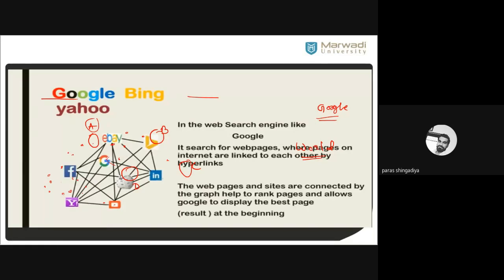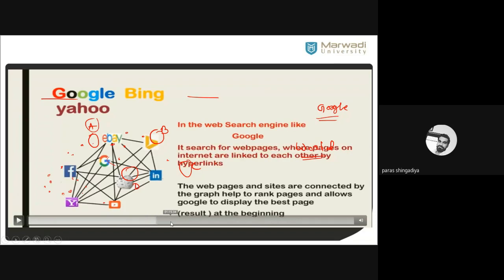For example, if I search my name in the Google search bar, then I will get all these links, all my profiles connected with Facebook, LinkedIn, Gmail and so on. All these profiles will be available in the Google search bar. So how does it happen? My profile is on the Facebook app, but it is directly connected with Google also. So when I search my name in Google, I get all my profile data, clear, and at which place it is mapped. That happened due to the concept of graph theory.